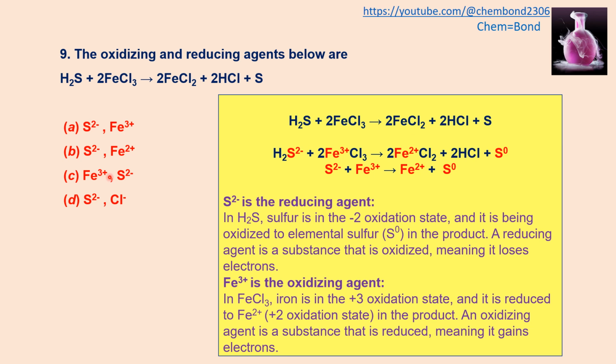So we will look at the question. Here the oxidizing and reducing species are mentioned, and oxidizing is mentioned at the first point. So the answer will be that in which the oxidizing species is at the first point. Ferric is the oxidizing agent, so this will be the correct answer because here the ferric is present at the first point and sulfide -2 is a reducing agent and it is present at the second point. So option C is the correct answer.